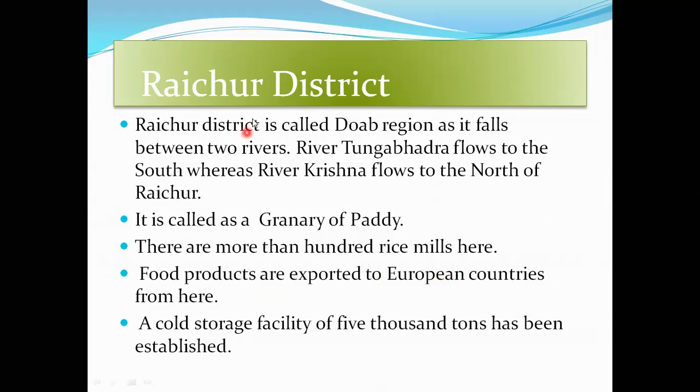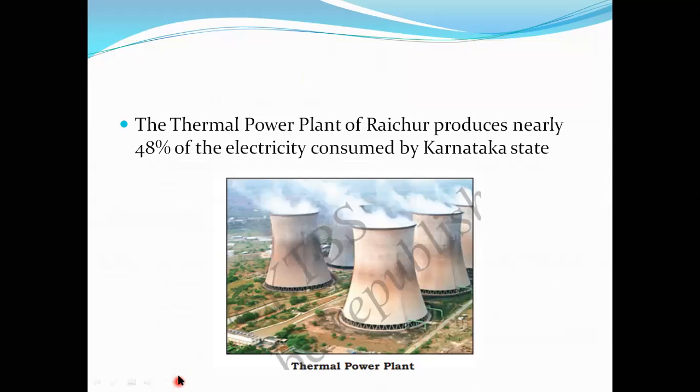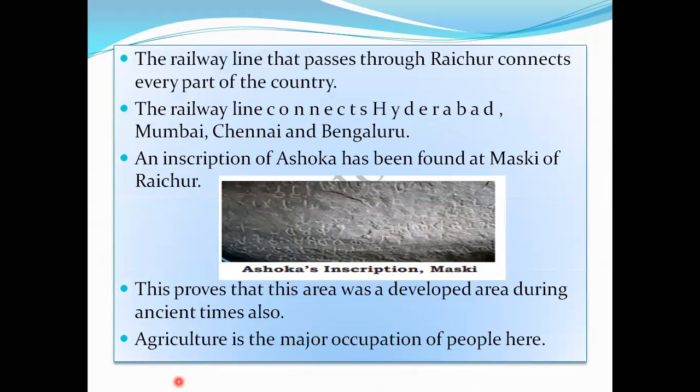Food is produced and exported to European countries from Raichur. A cold storage facility of 5,000 tons has been established in Raichur district. And also the thermal power plant of Raichur produces electricity, nearly 48% of which is consumed by the Karnataka state.